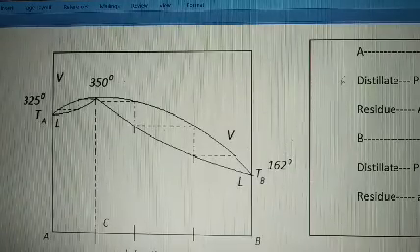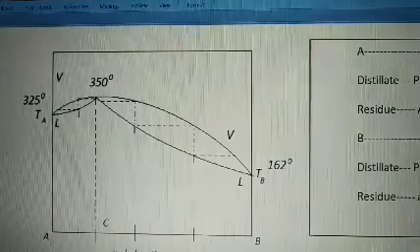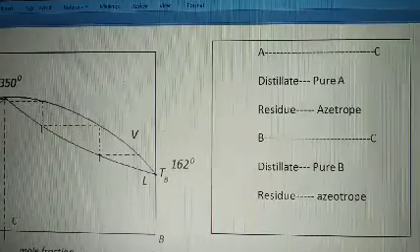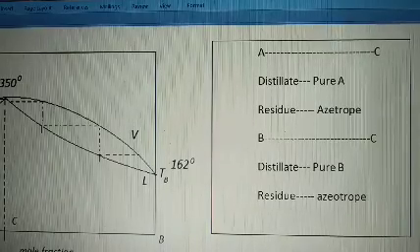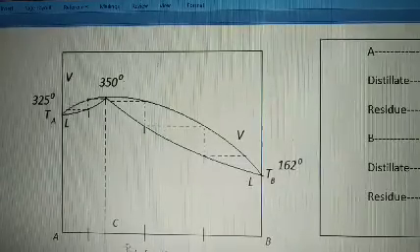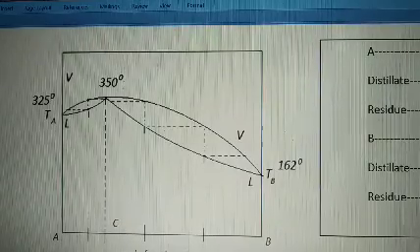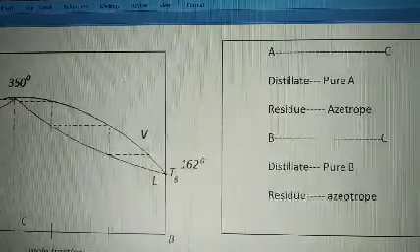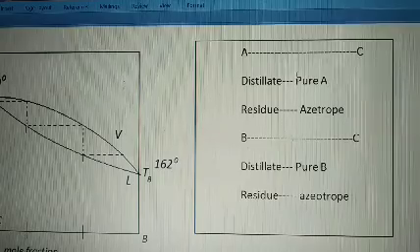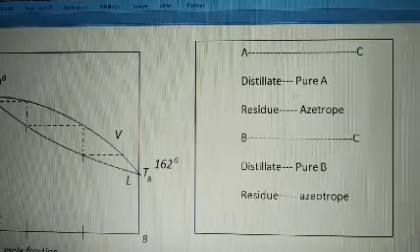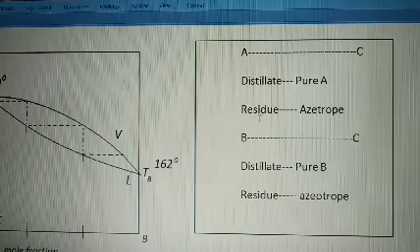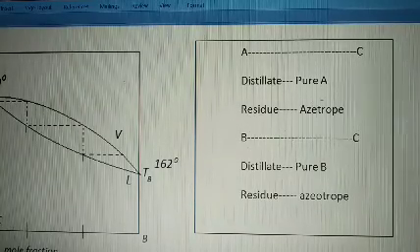So in this case, if any composition is taken between point A and C, the distillate is pure A, meaning the component which is coming out is pure A, and whatever is left in the flask is the azeotropic mixture.